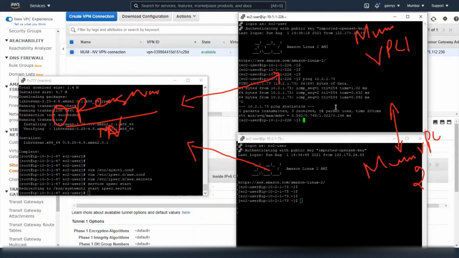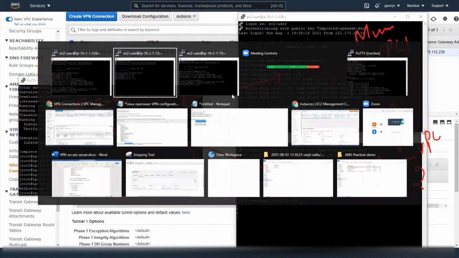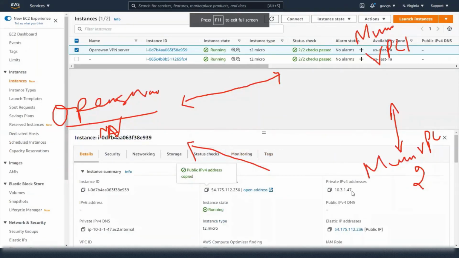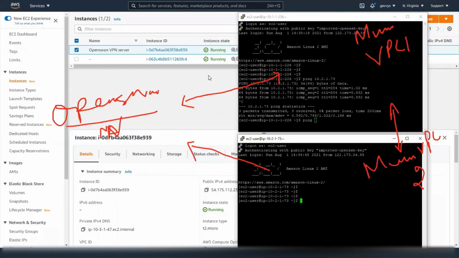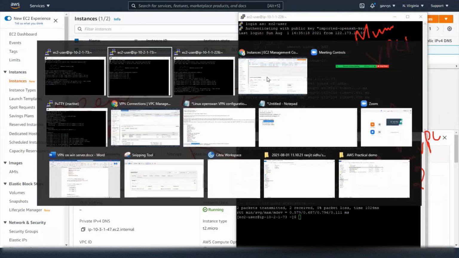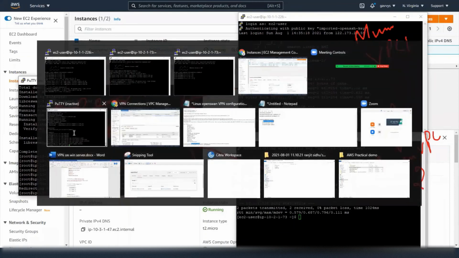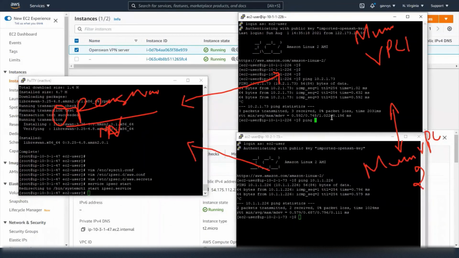Great. Let's ping the private IP of the OpenSwan server. Let me go to North Virginia and find the private IP. So this is the private IP of OpenSwan, 10.3.1.47. VPC1, VPC2, OpenSwan server. Okay, so from here I should be able to ping 10.3.1.47.